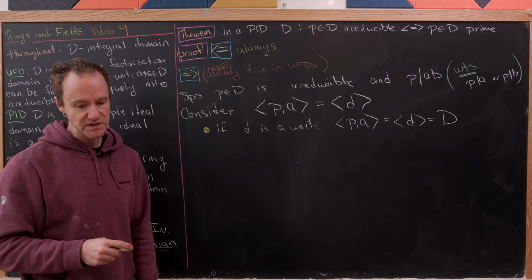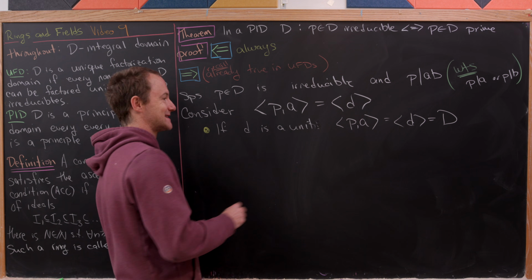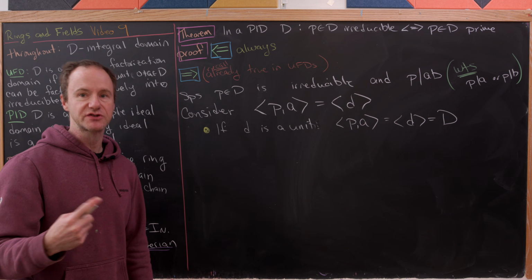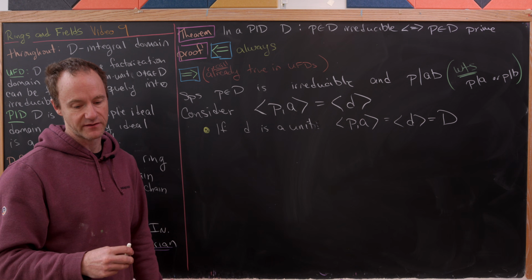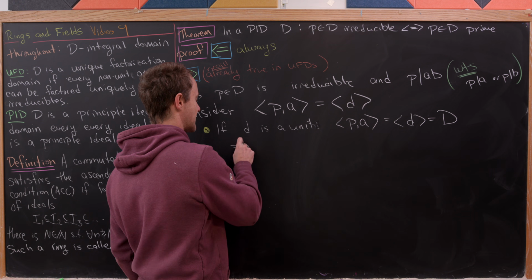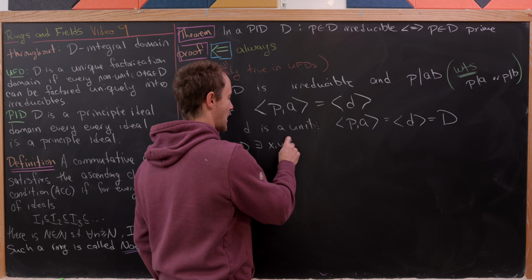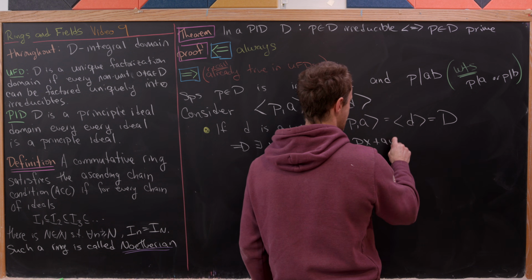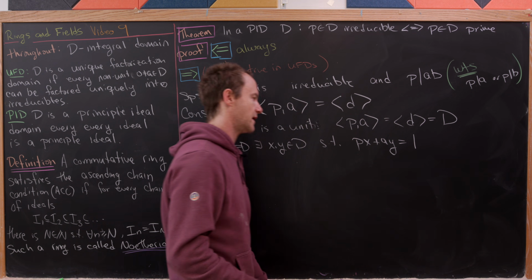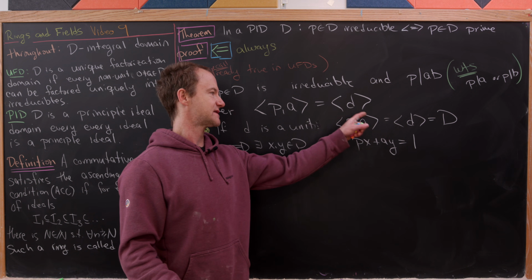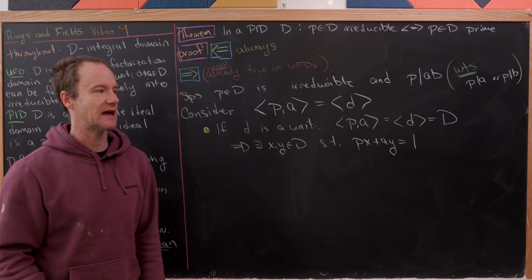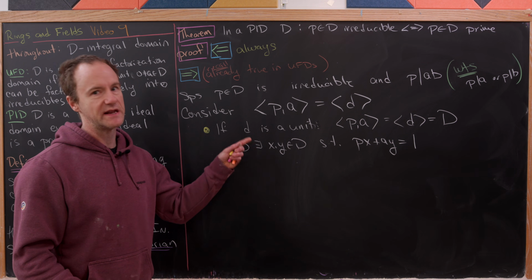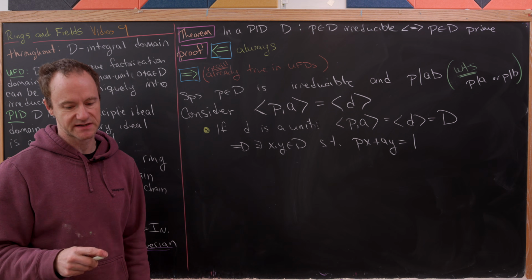And that's the whole ring, even if we're not inside of an integral domain. Okay, so anyway, so what does that tell us? Well, D contains the element 1. That's because it's an integral domain. It contains the multiplicative identity. So that means that there exists x and y inside of D such that P times x plus A times y is equal to 1. And that's because elements of this ideal generated by P and A are of the form Px plus Ay. And then again, 1 is in that because we had our previous discussion.